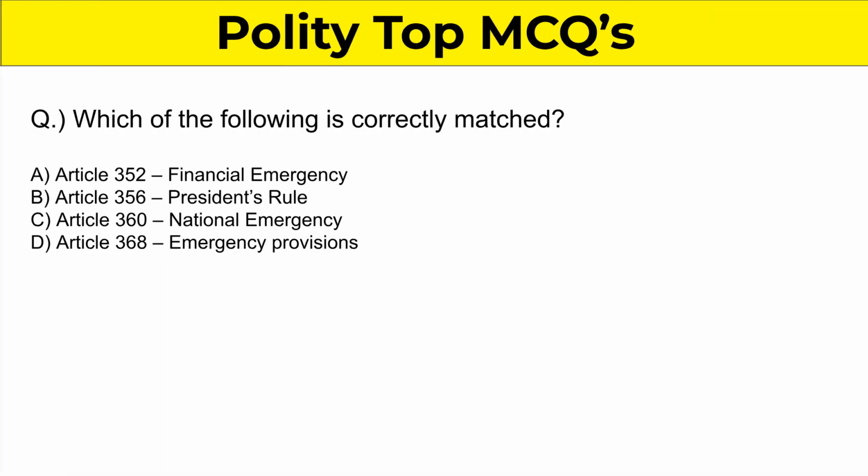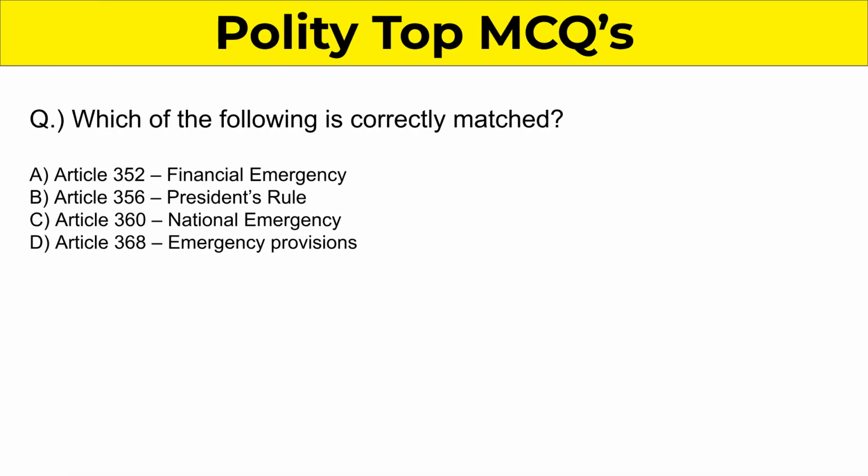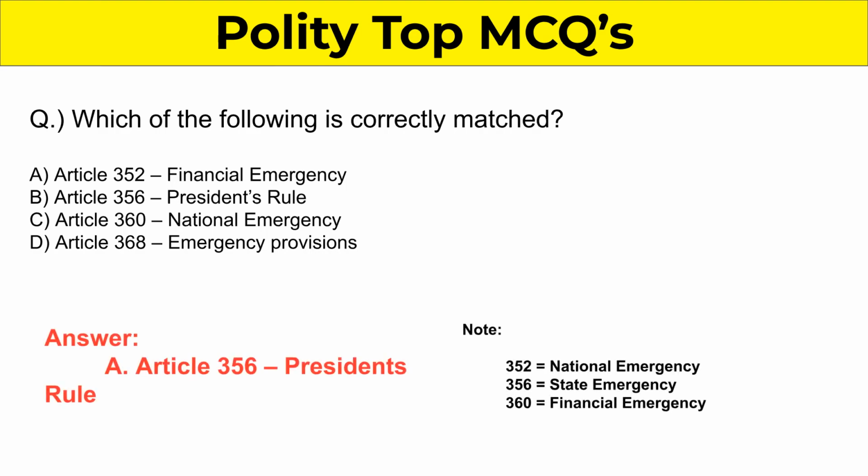Question 14. Which is correctly matched? The correct answer is Article 356 corresponds to President's Rule.